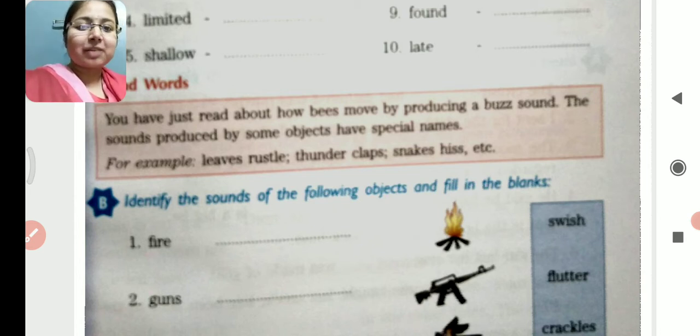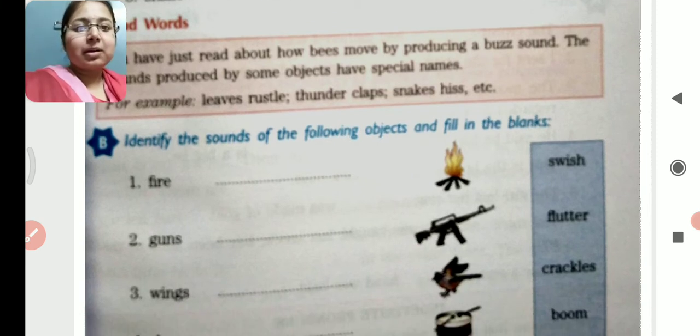Students, whatever sound is produced by certain objects, they are given special names. So this question is based on sounds only. For example, leaves rustle. The sound of leaves is called rustle. Thunder claps. Snakes hiss. So these are the sounds made by animals as well as these things.